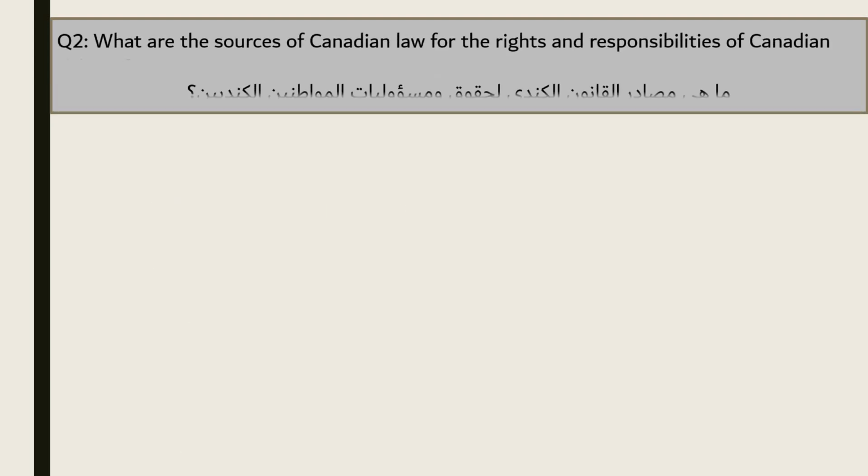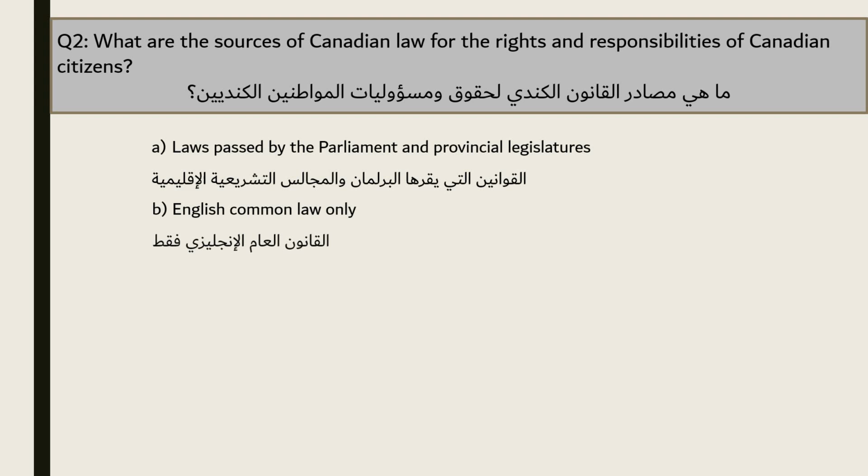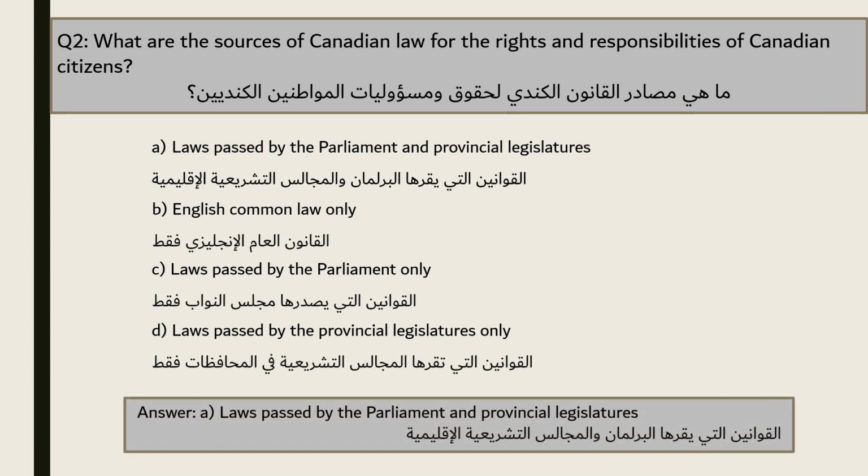Question 2. What are the sources of Canadian law for the rights and responsibilities of Canadian citizens? A. Laws passed by the Parliament and provincial legislatures. B. English common law only. C. Laws passed by the Parliament only. D. Laws passed by the provincial legislatures only. The answer is A. Laws passed by the Parliament and provincial legislatures.